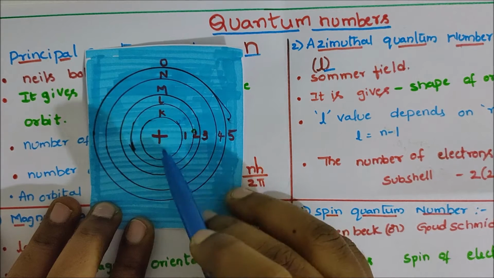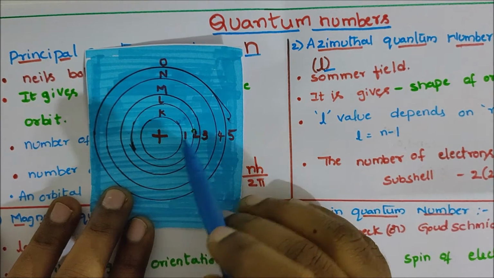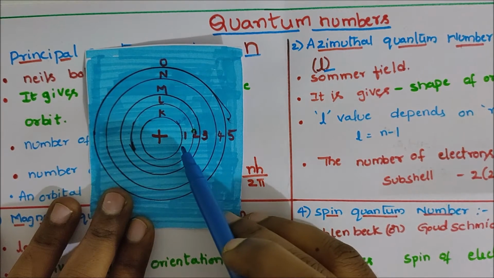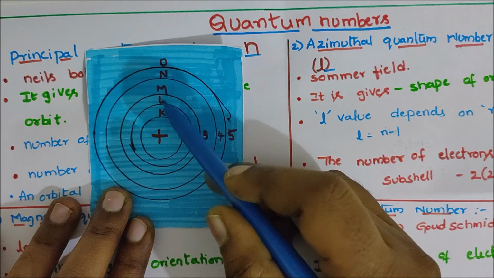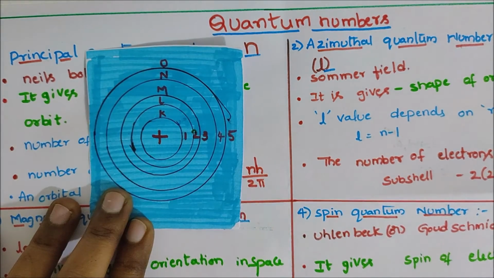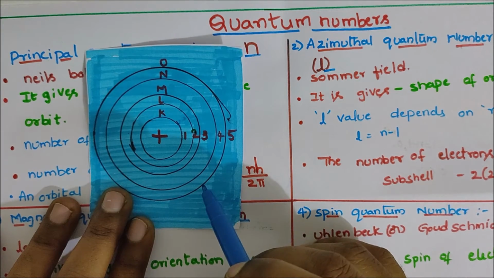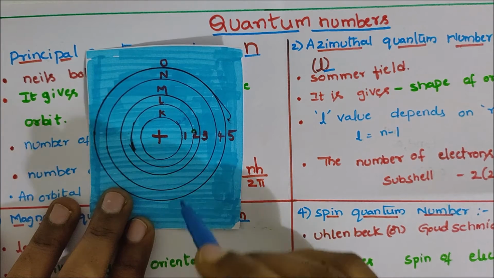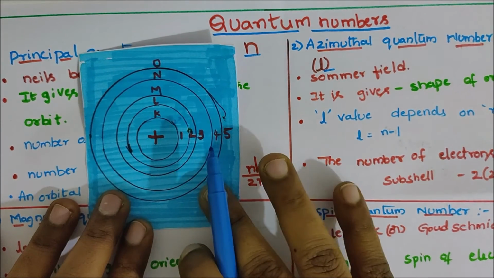Each orbit has a definite energy, so the orbits are called energy shells, energy orbits or energy levels. Each orbit is numbered 1, 2, 3, 4, 5 and lettered K, L, M, N, O. When electrons revolve around the nucleus, these quantum numbers are included.